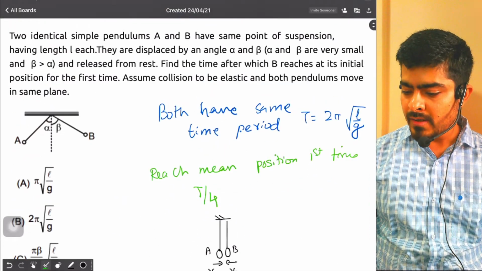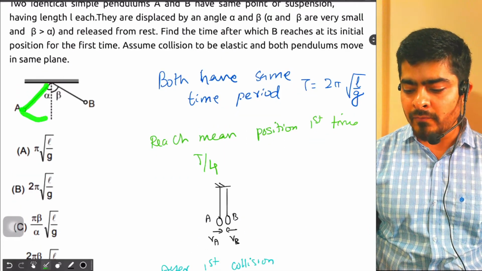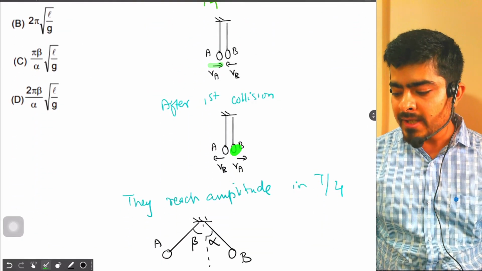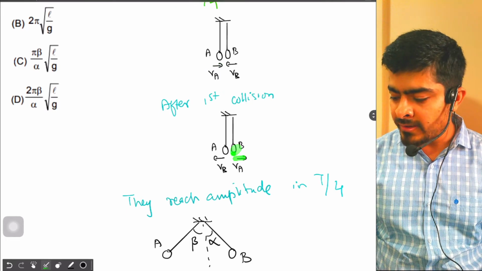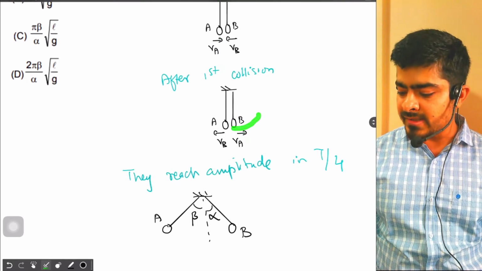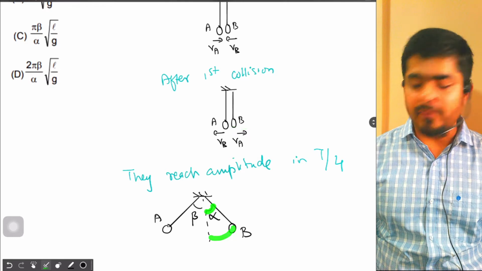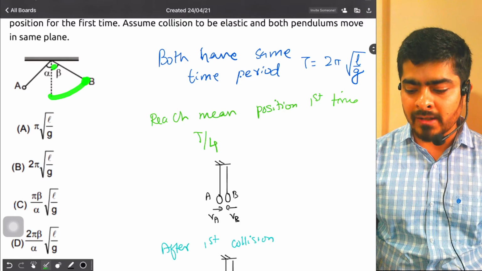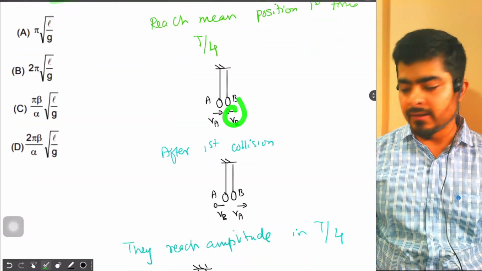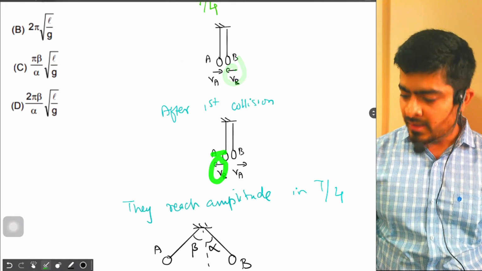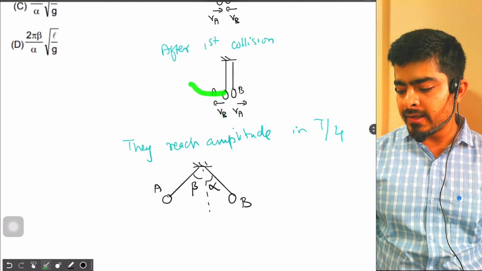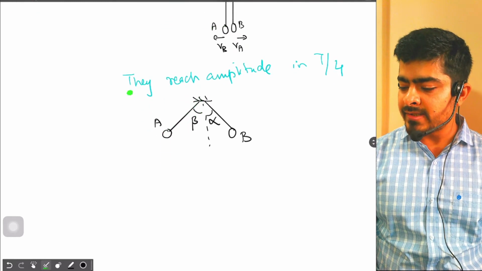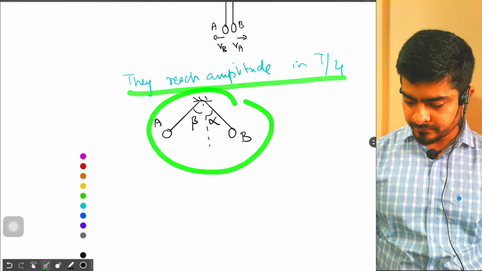Why? Because when A was coming down from angle alpha, it acquired velocity VA. But now B has the same velocity VA, so when it goes away, it will reach the same height, so it should cover the same angle alpha. The same goes for B. B is coming down from angle beta, it acquires velocity VB. Now that velocity is transferred to A, so A will go up and reach the angle beta when it stops. So they have reached their amplitude position in time T by 4.